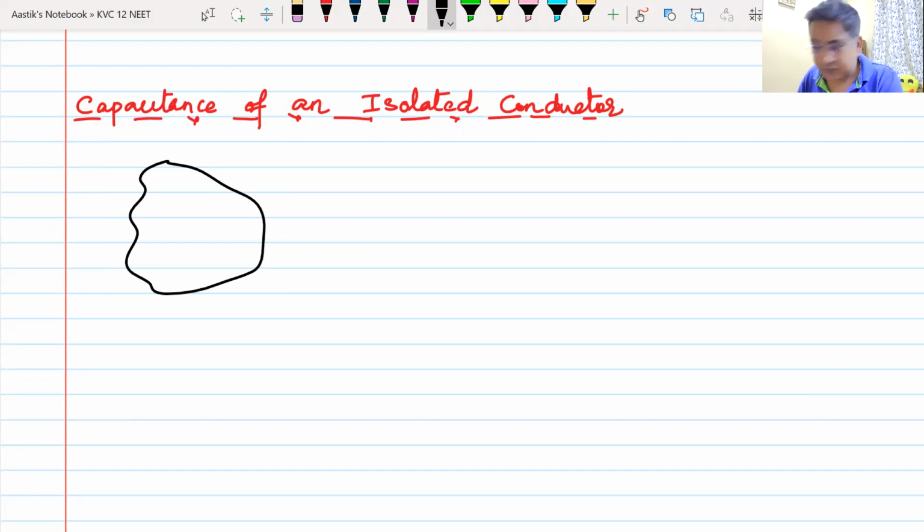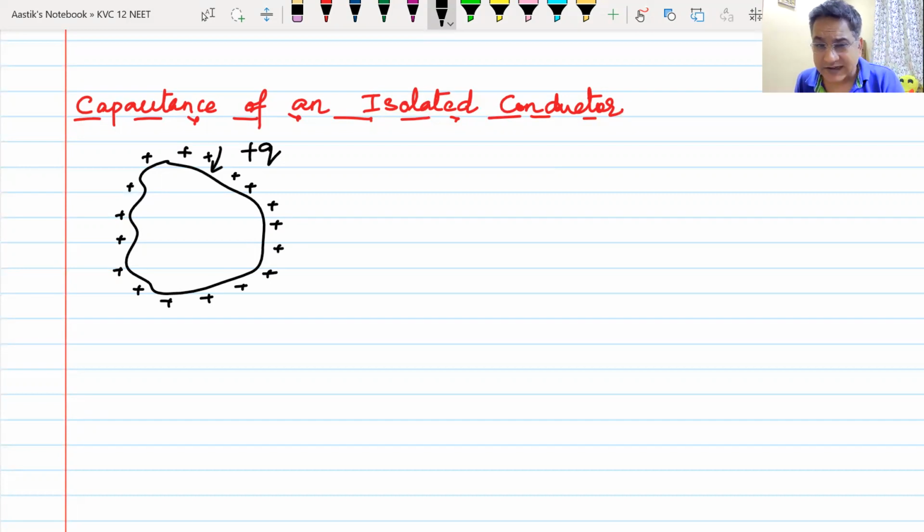Now, I can give charge to this conductor. Let us say I give a charge plus Q on this conductor, and we have seen that whenever we give charge on a conductor, it will come on the outer surface of the conductor. We have seen all the properties of the conductor. Do we remember them, bacha? The charge will come on the outer surface of the conductor.